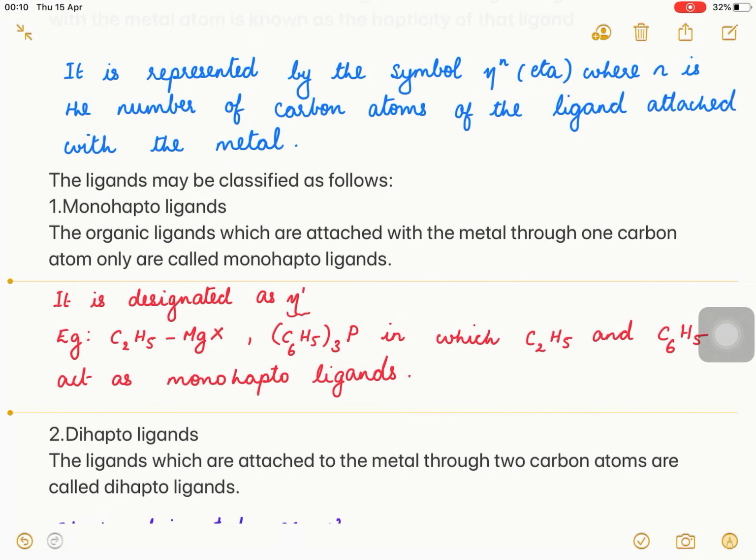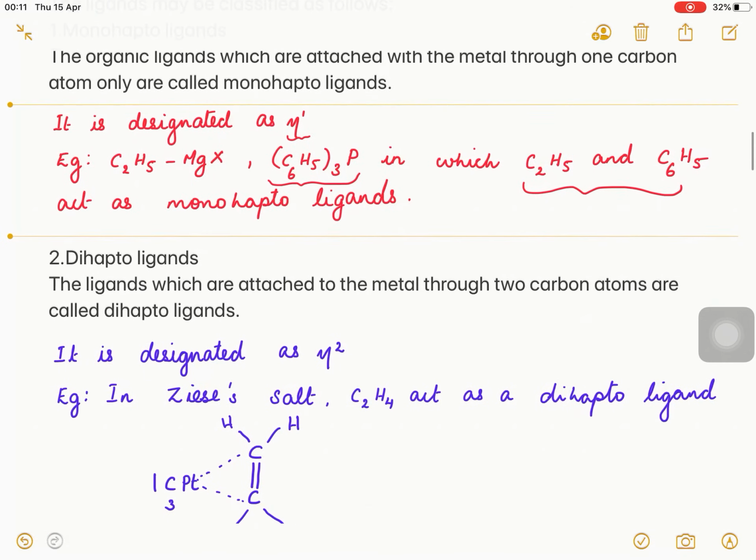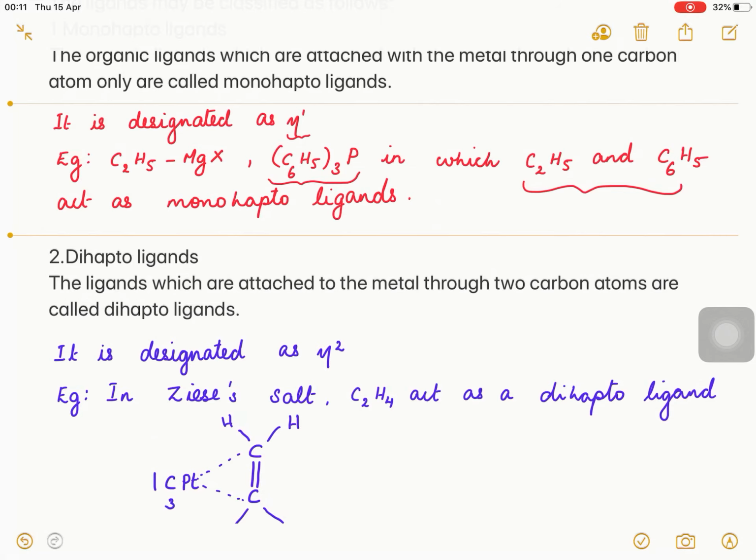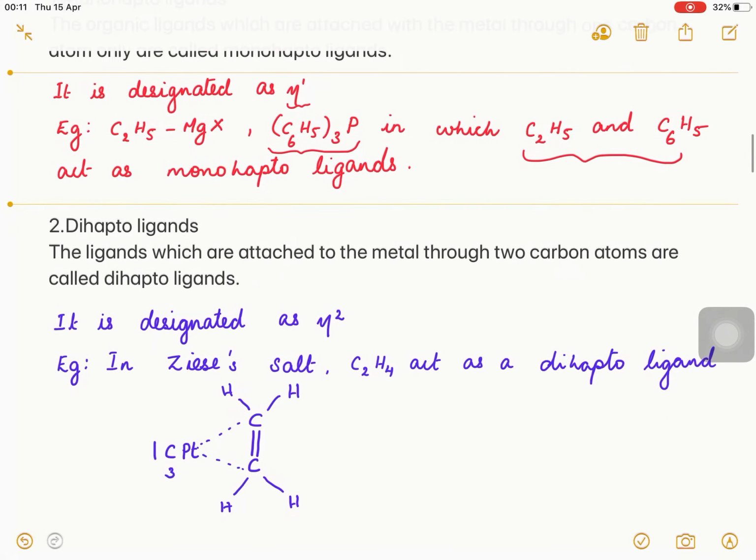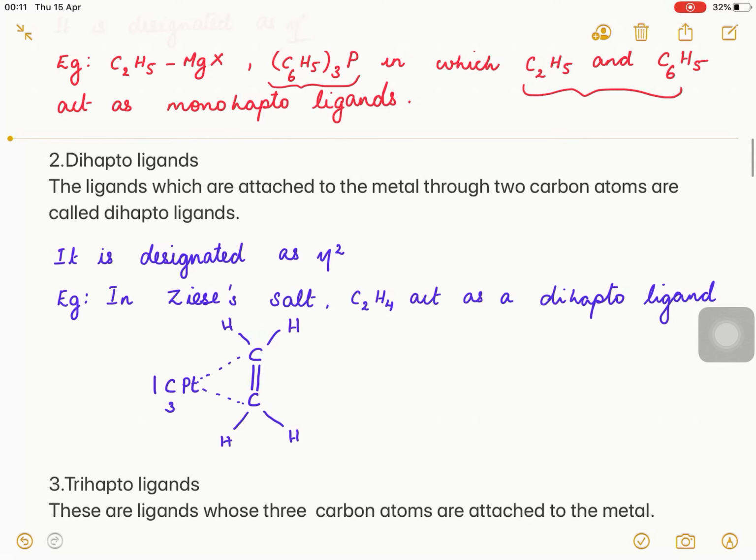In this example you can see that C2H5 is attached to magnesium through only one carbon atom, and here also C6H5 is attached to phosphorus through only one carbon atom. So C2H5 and C6H5 are both examples of monohapto ligands.